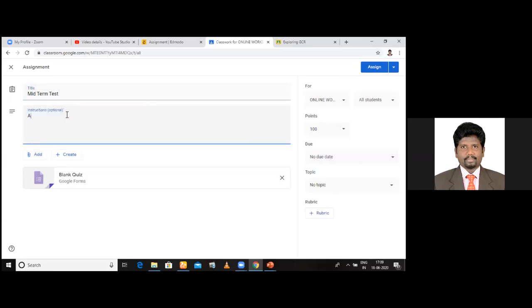Attempt the test carefully. Attempt the test with due care. Okay. I give the instructions. Now, after giving the instruction, I should type the question. So, where should I type the question? In Edmodo, directly you type the question. Now, here in Google, you will have to use Google Forms. Am I clear to you? You have to use Google Forms. Click here. Click blank form.